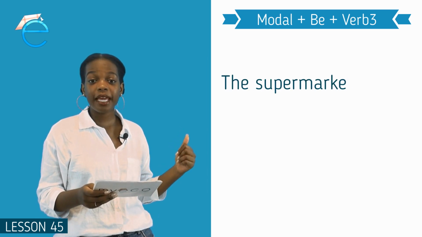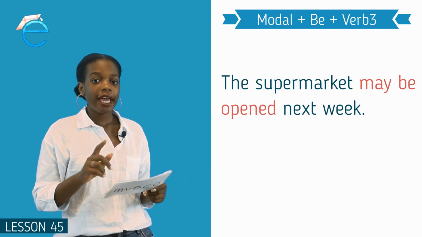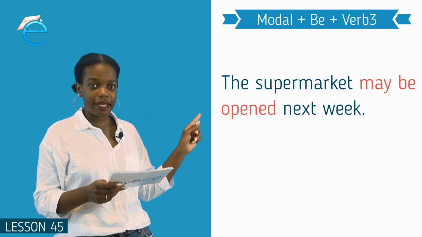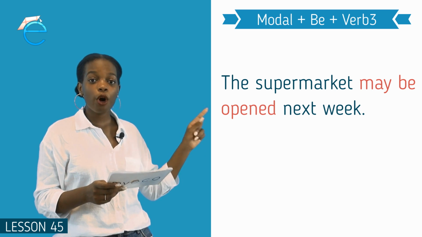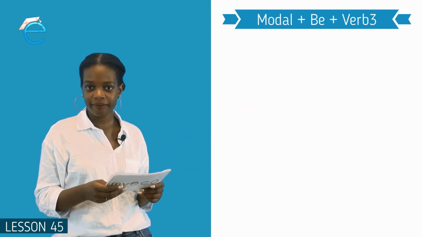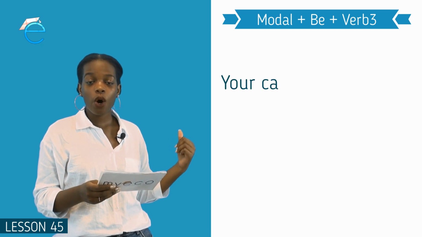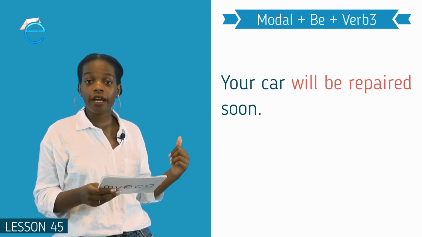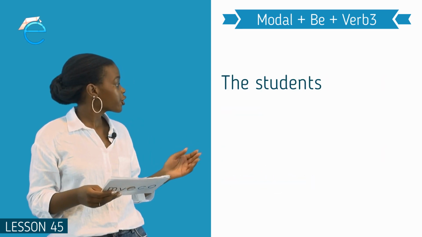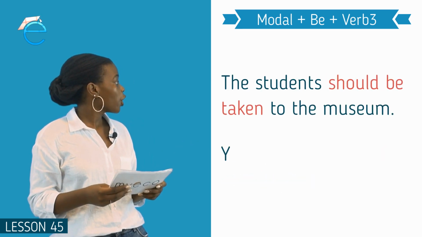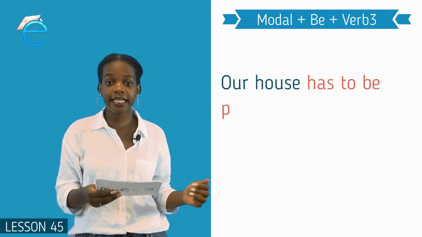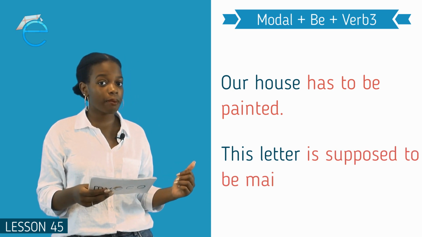The supermarket may be opened next week. In the sentence, may is our modal, be as in be for our structure, and opened, which is verb 3 of the verb open. The same goes for your car will be repaired soon, or money can be earned by working hard. The students should be taken to the museum. Your homework must be finished today. Our house has to be painted, and this letter is supposed to be mailed soon.